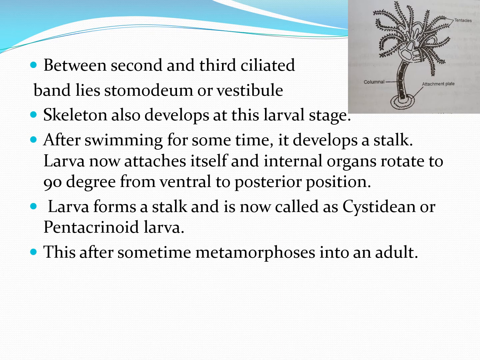Between second and third ciliated bands lies stomodeum or vestibule. Skeleton also develops at this larval stage. After swimming for some time, it develops a stalk. Larva now attaches itself and internal organs rotate 90 degrees from ventral to posterior position. Larva forms a stalk and is now called cystidean or pentacrinoid larva. And this after some time metamorphoses into an adult.